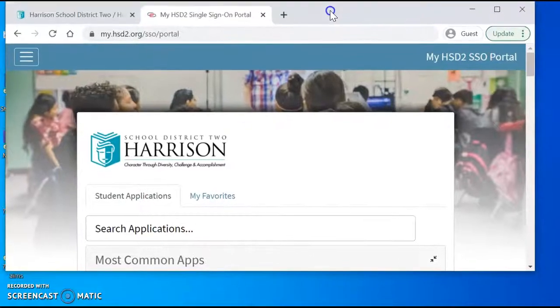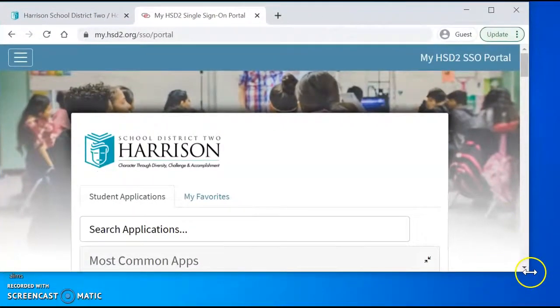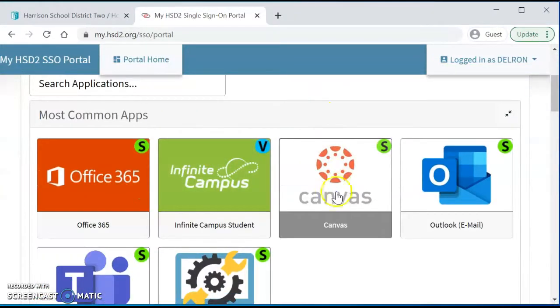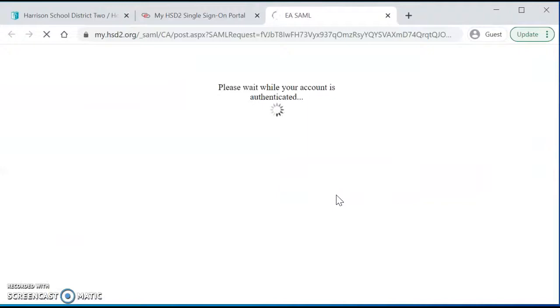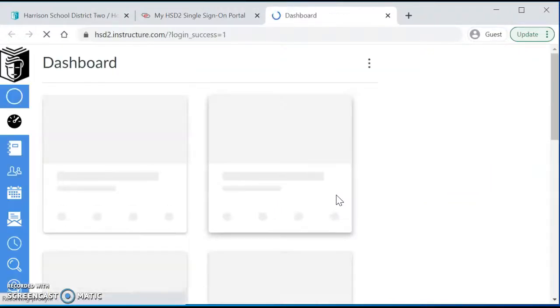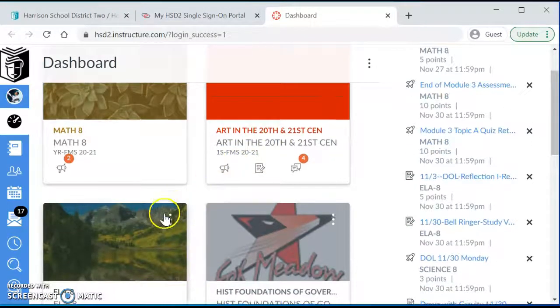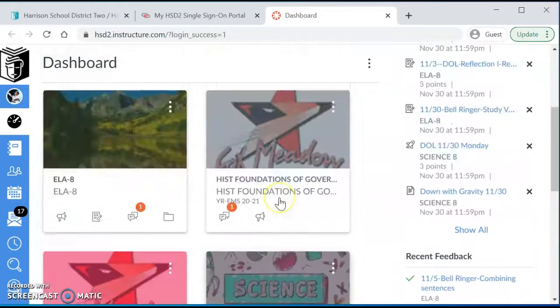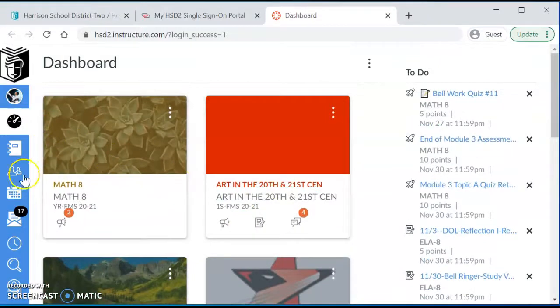Okay, this is Miss Hanson. I have logged on as Delron, so I can see what's going on with his Canvas page. So I'm clicking on Canvas. Let's see, so math, art, ELA, history. Is this? Okay, so I see that it is not on here.